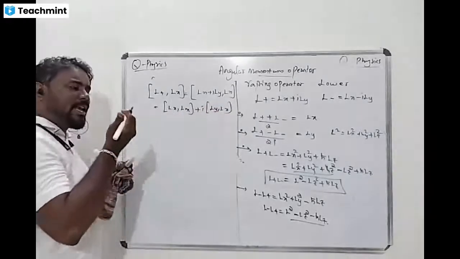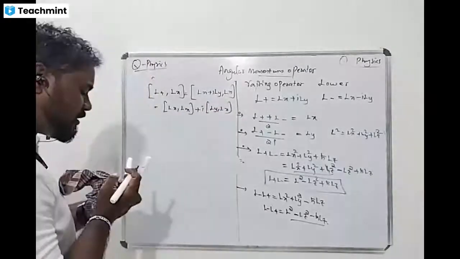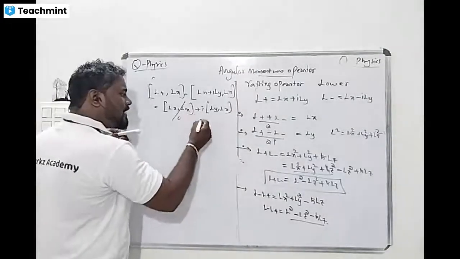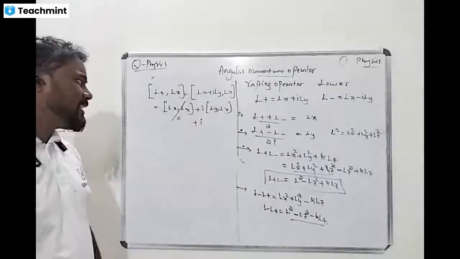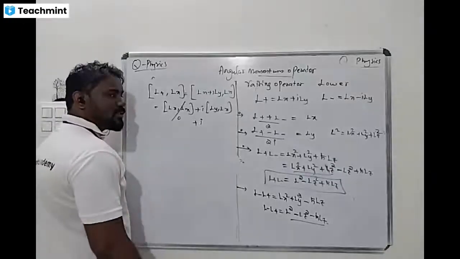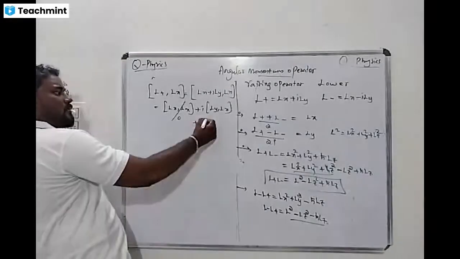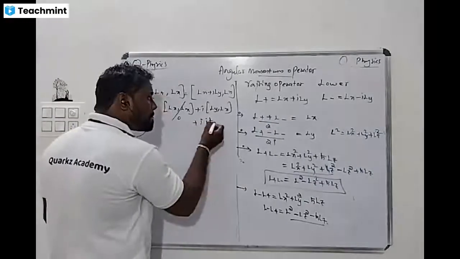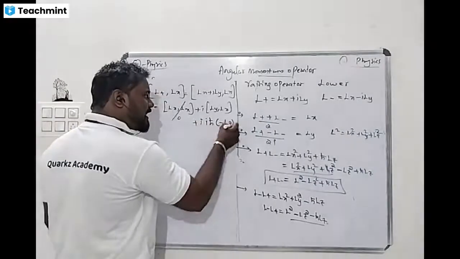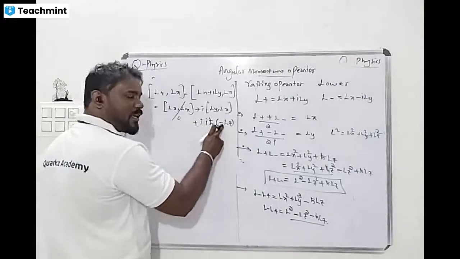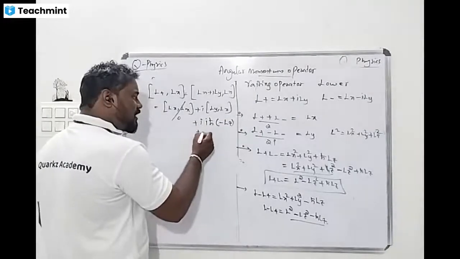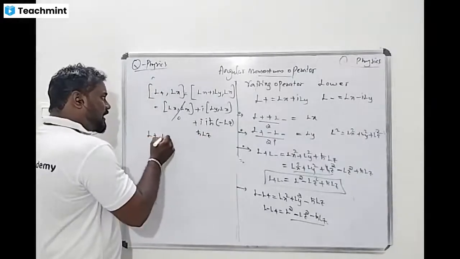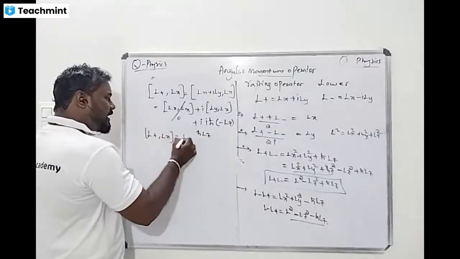So what about Lx, Lx? The commutation relation is 0, sir. That is 0. What about this one, plus i, Ly, Lx? What is the commutation of Ly and Lx? It is minus i h cross Lz. Multiplying i into minus i, the minus becomes plus, so we get plus i h cross Lz. Yes or no? So the commutation of L plus and Lx is nothing but h cross Lz.